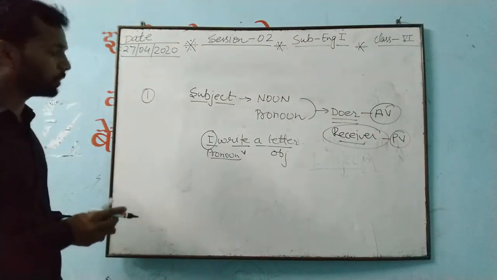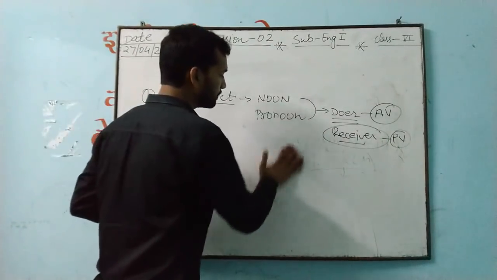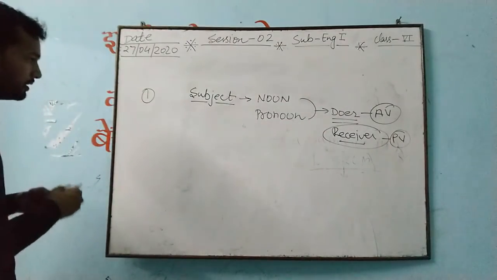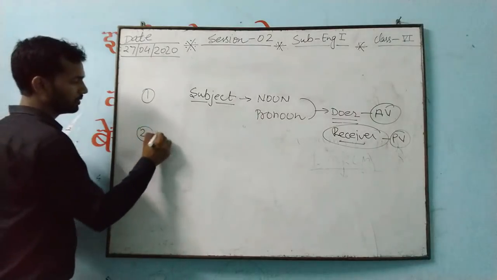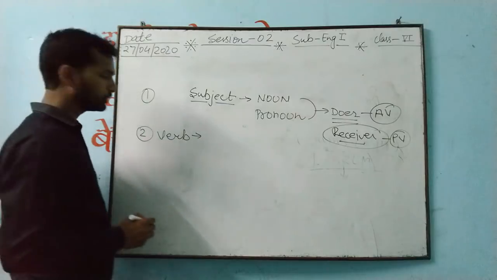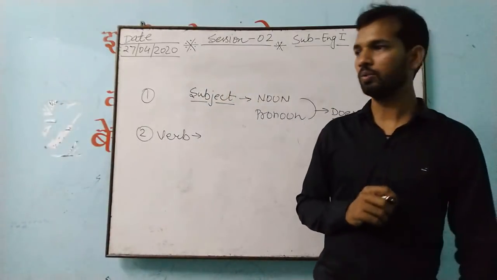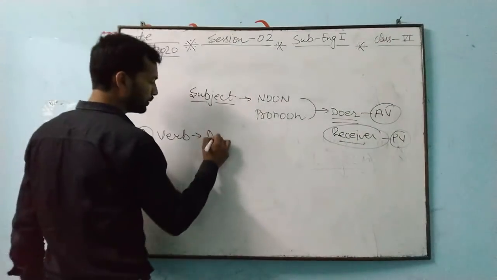Now see, this is about the subject only, we'll come to know. Now the next important thing, after doing the subject, we have to understand the verb. What we have to understand? Verb. In verb, I told you the action word is known as what? Verb.